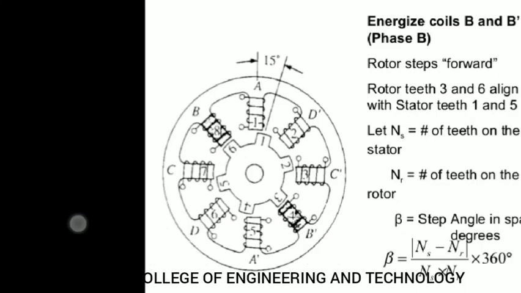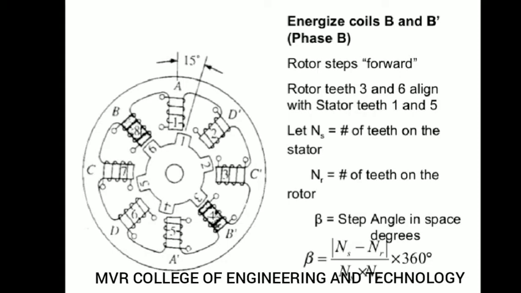If you energize phase B dash, you can observe clearly that rotor tooth 3 is aligned with B dash and rotor tooth 6 is aligned with B, with the stator teeth 1 and 5. You can see that alignment, and like that you will get a step angle.